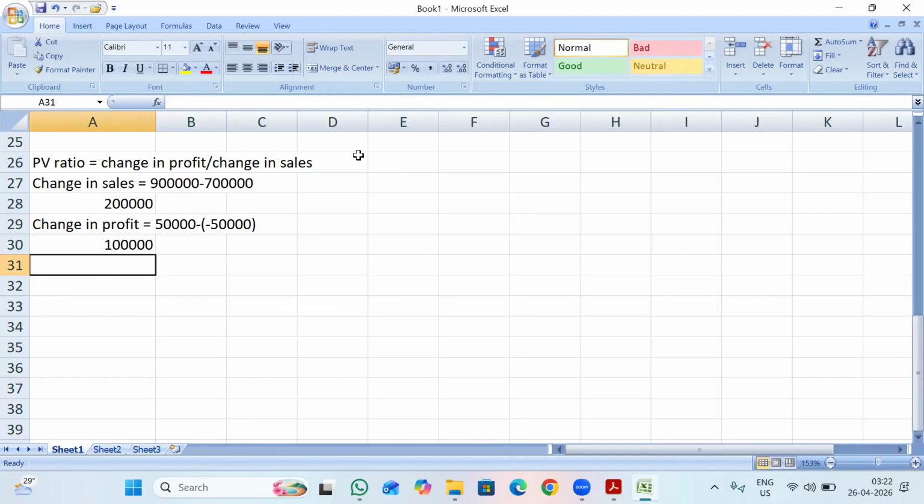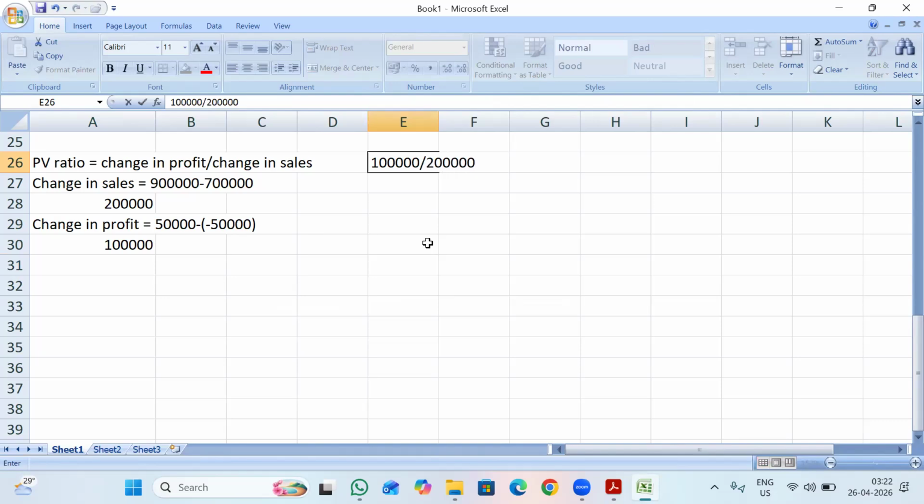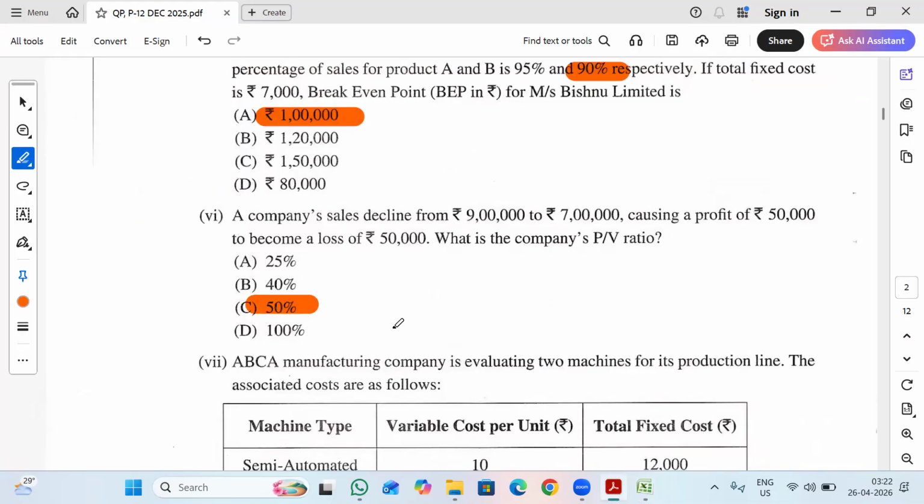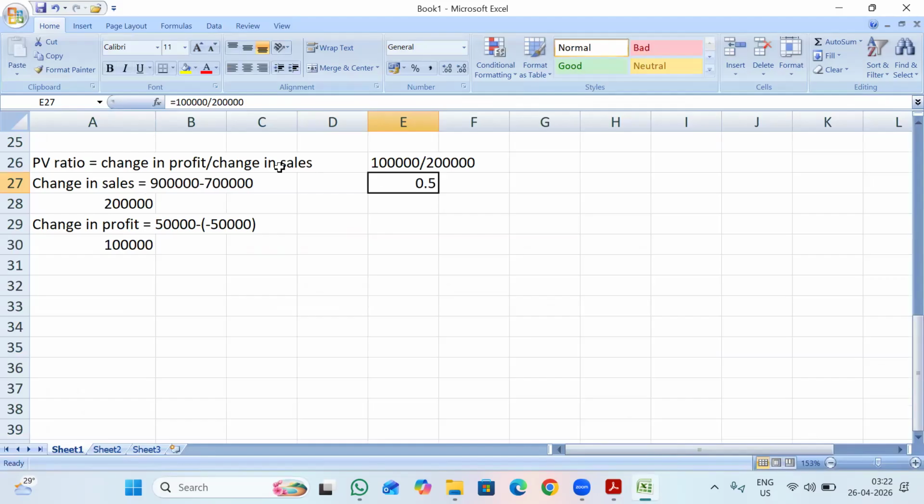So let's apply this formula. My change in profit, that is 1 lakh, divided by my change in sales, that is 2 lakhs. So we will be having 0.5, that is 50 percentage. So option C is the right option. Or else, here itself you can multiply it by 100, so you will be getting 50 percentage.